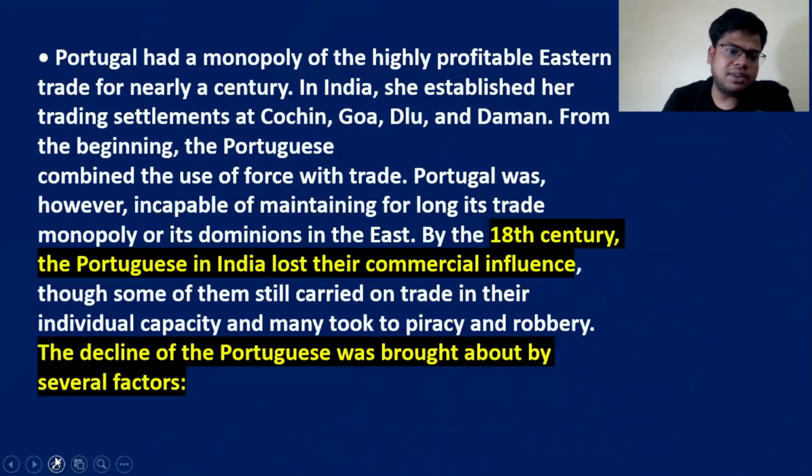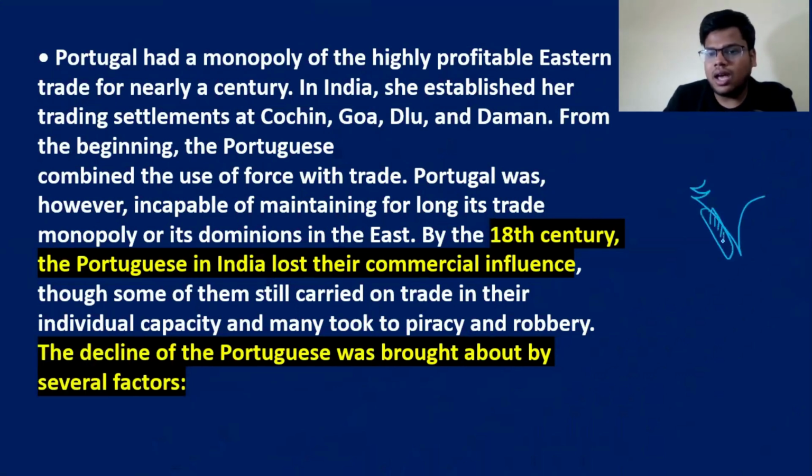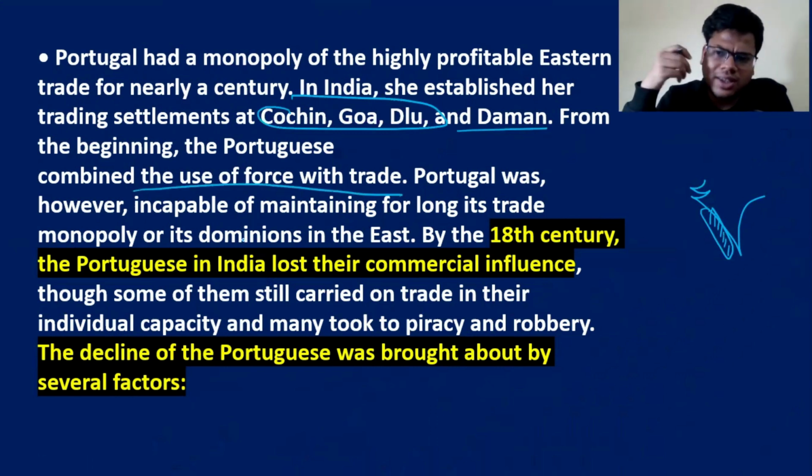So the Portuguese had the monopoly. We have discussed that these Western areas, they had the monopoly for nearly a century, and that's why they had their establishments at Cochin, Goa, Diu, Daman, right? They combined force with trade because earlier they had the monopoly on the knowledge of shipping and all these things. But by the 18th century, they lost their commercial influence.